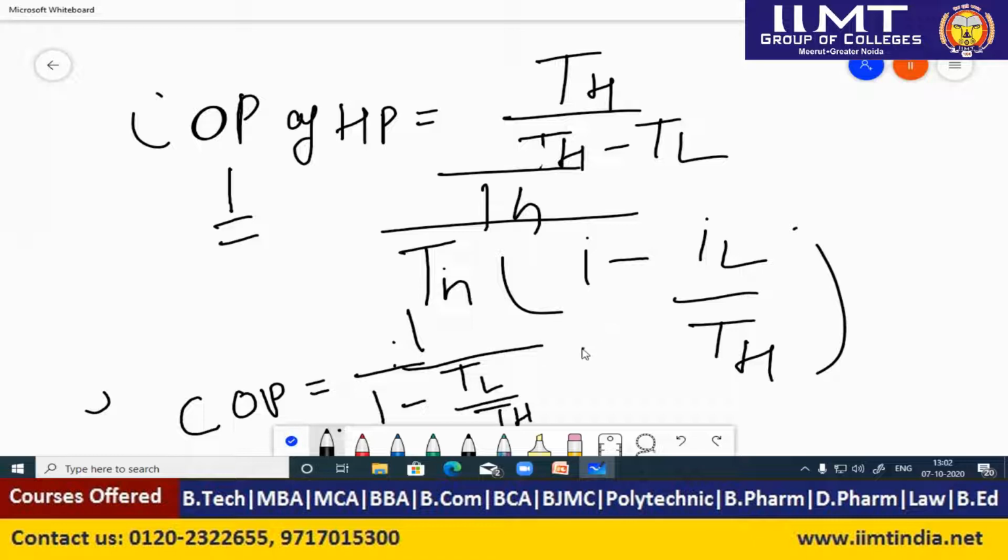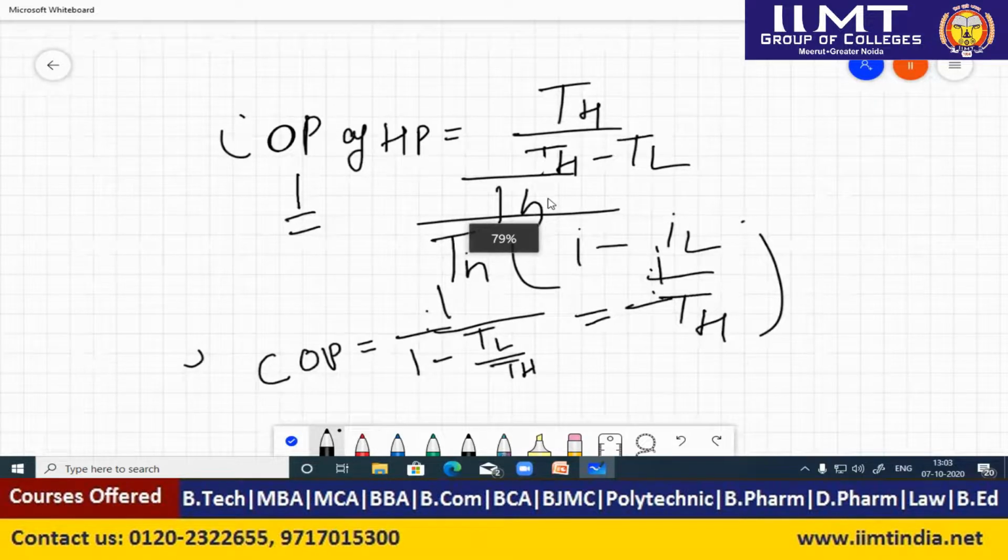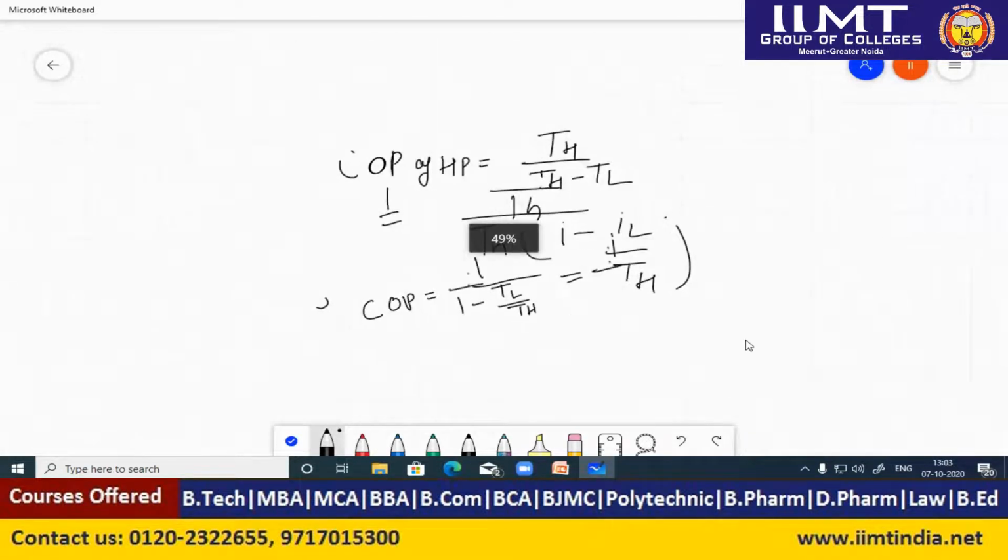So what will the amount be? COP equals 1 divided by 1 minus the ratio, which is given as 0.8.